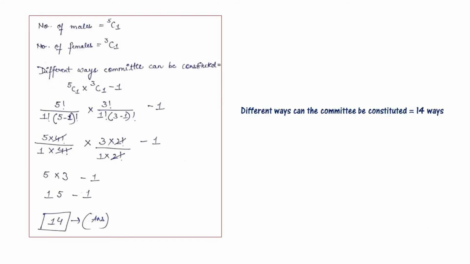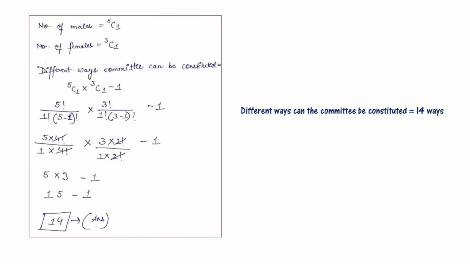As it is given that a two-member committee comprising one male and one female member is to be constituted out of 5 males and 3 females, the number of ways for males is 5C1 and for females is 3C1. So the different ways the committee can be constituted is 5C1 multiplied by 3C1 minus 1.